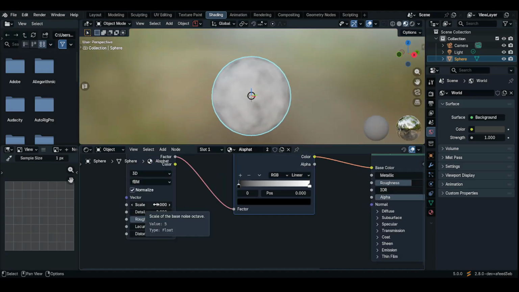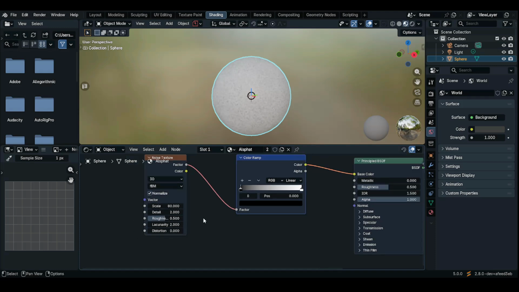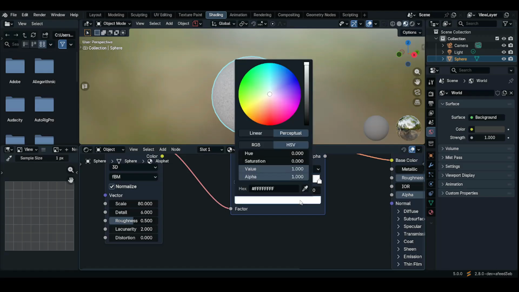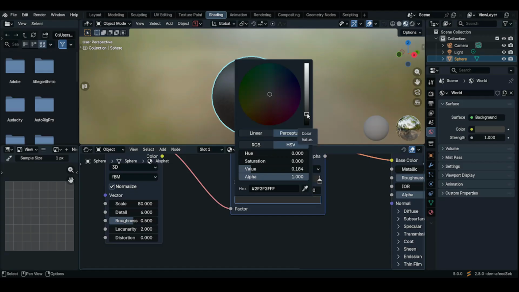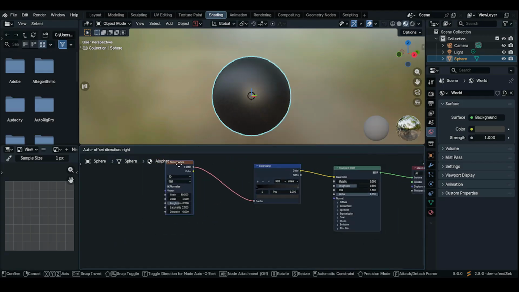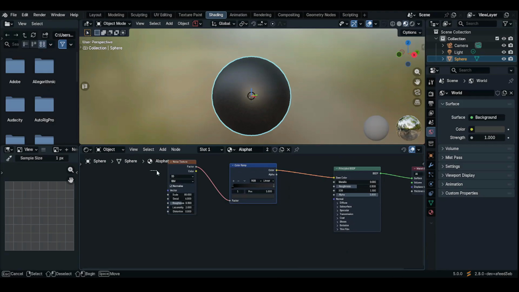Okay. Set the scale to 80 and then the detail to 6. Now let's set the white color to very dark gray. Perfect. Let's duplicate it to create variation.